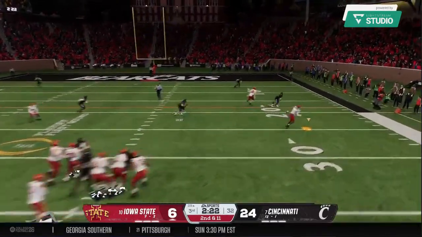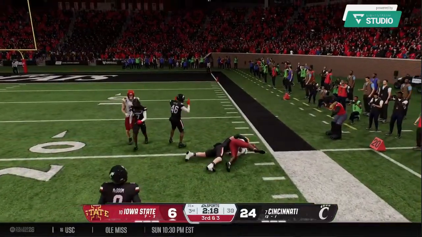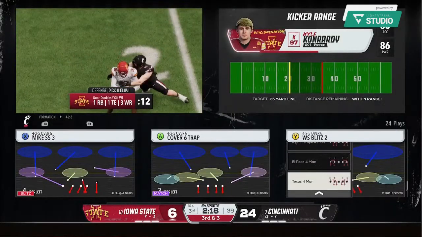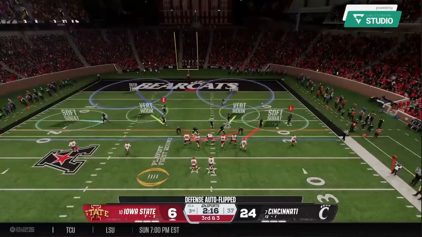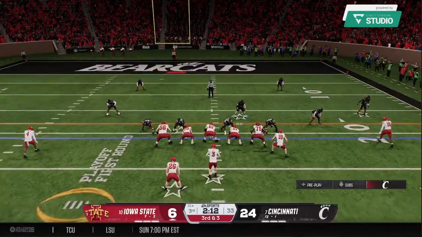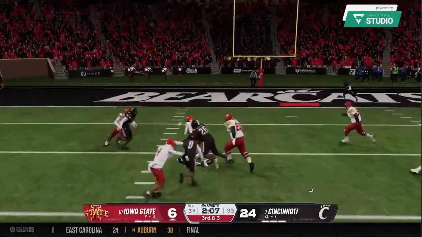Dropping back. It's Becht. Quick throw. Catch made on the out route. And he breaks the tackle on the way to a solid gain there. Chris, it's so much fun to watch the athleticism at the wide receiver position nowadays. The ability to make plays on the outside is extraordinary. And they bring a certain toughness, too, that catches my eye.